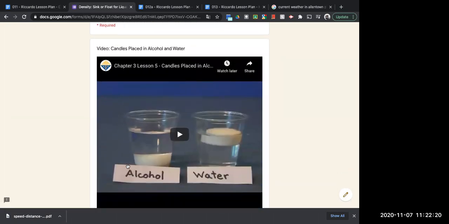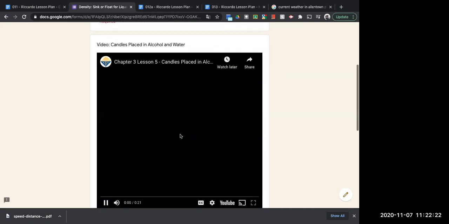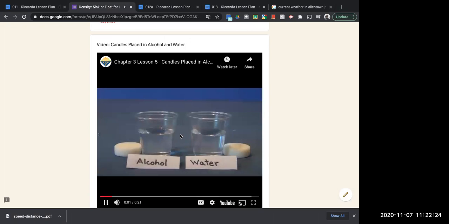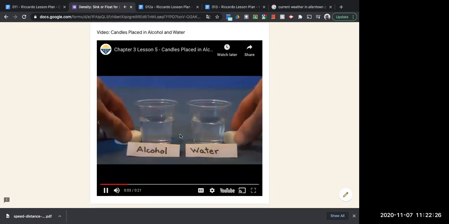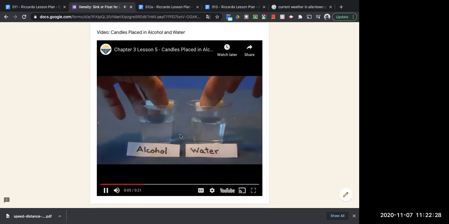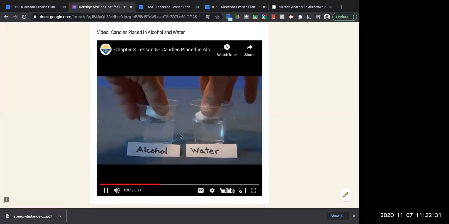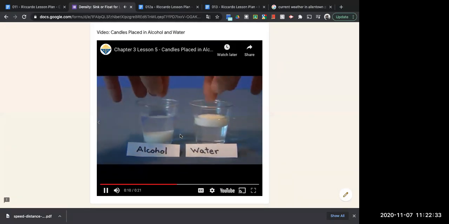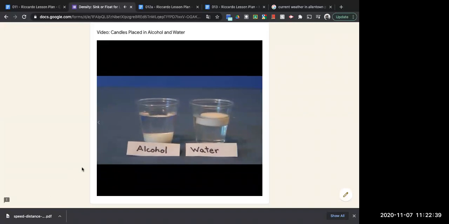Candles placed in alcohol and water. Here are two wax candles and a cup of alcohol on the left and a cup of water on the right. Will the candles float or sink? Observe what happens, which one floats, and which one sinks. Remember, the candles are identical. Why does one float and one sink?